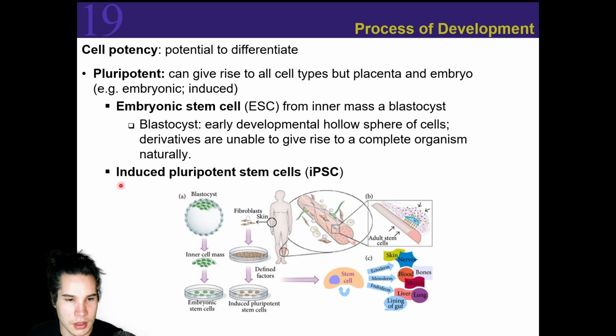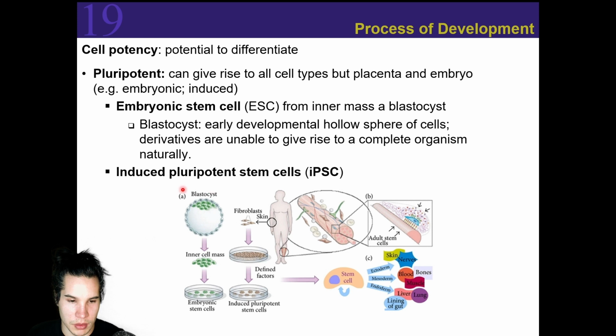Now another way we can get pluripotent stem cells is we can induce them to become pluripotent. And so what we would do here is we would pluck some of our own cells, in this case we use fibroblasts or skin cells, and we expose them to a cocktail of transcription factors which could induce them to become, what they would do is they would relieve themselves of their original identity, and then they become a pluripotent stem cell or an induced pluripotent stem cell, which can then turn into whatever cell type.